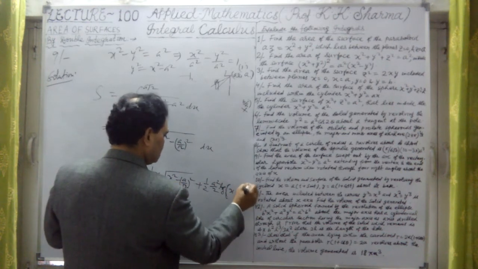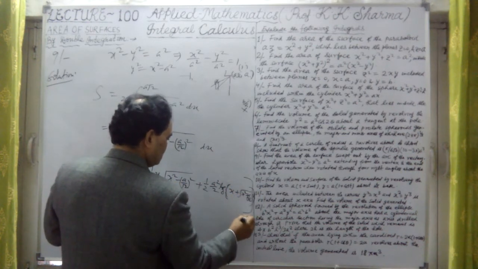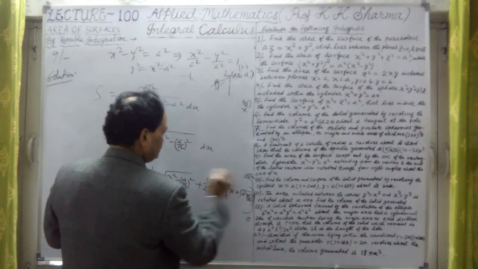Okay, now the limits are 0 to a under root 2.